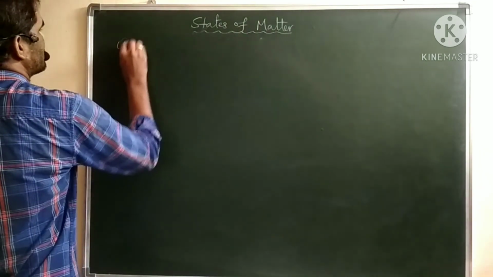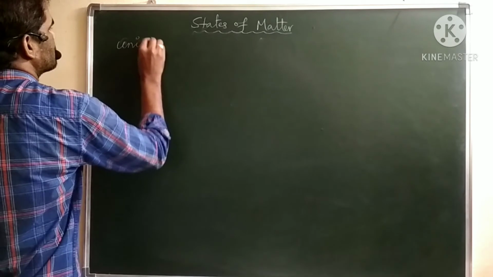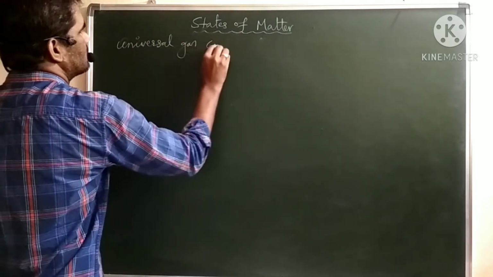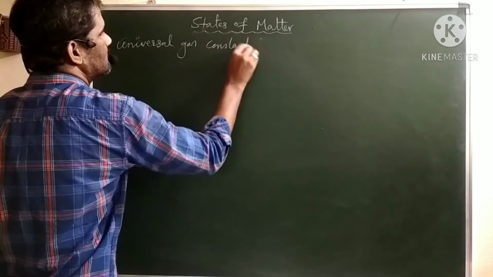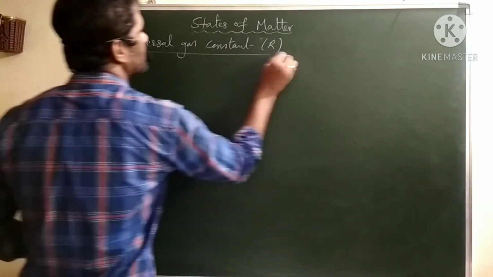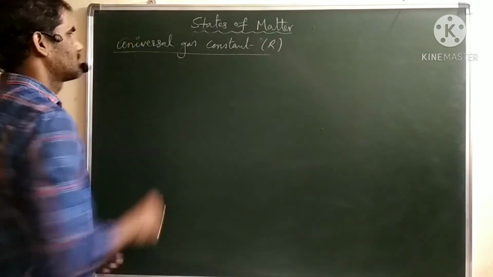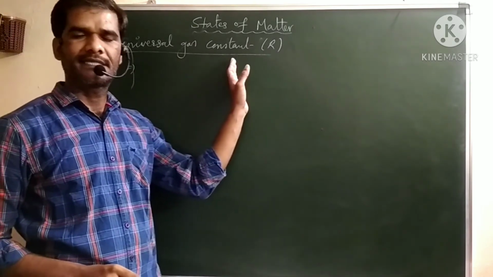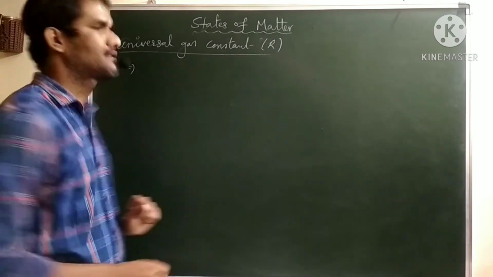Universal gas constant. We represent it with the symbol capital R. Generally, the universal gas constant value is independent of the nature of the gas.